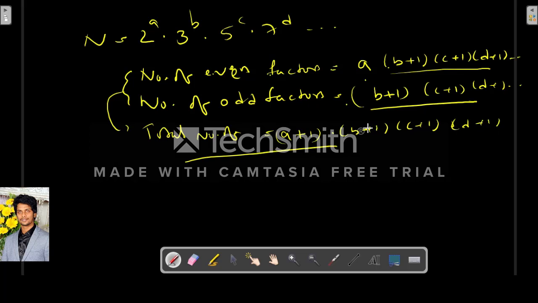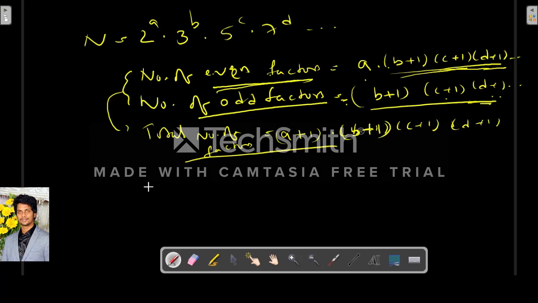So this is the formula for the total number of factors, and this is the formula for the number of even factors, I mean the factors which are even: a into b plus 1 into c plus 1 into d plus 1 and so on. The formula for the number of odd factors is b plus 1 into c plus 1 into d plus 1 and so on.